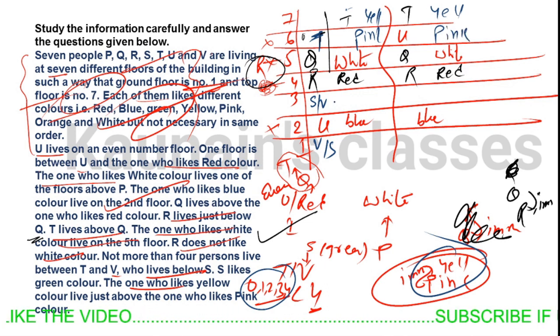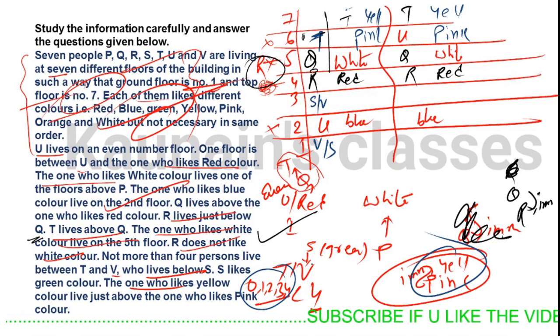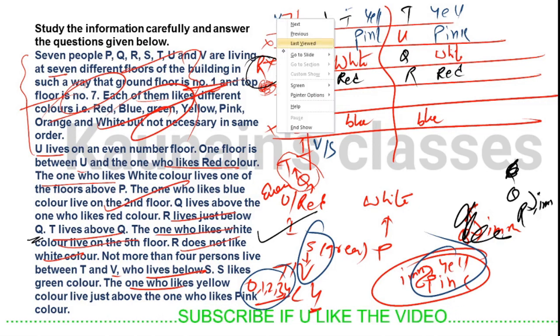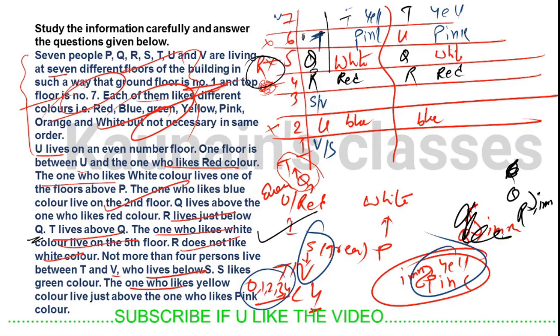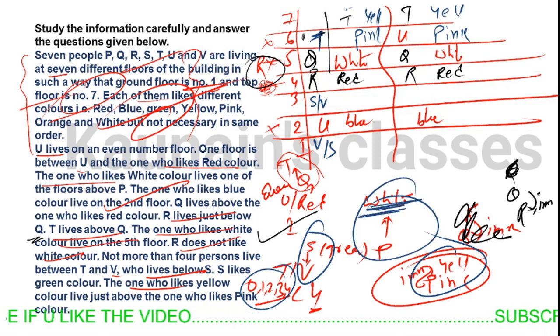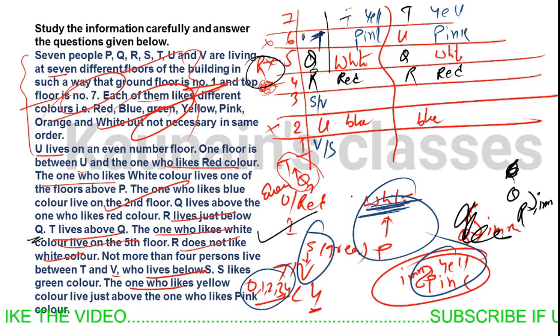S is living above V, so we can't place V at the top position. But we know that white is living above P, so both are the same thing, and this possibility is eliminated.